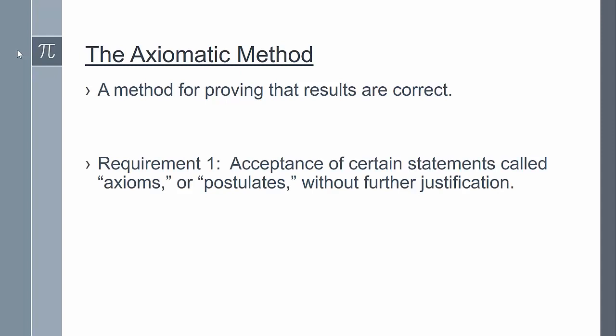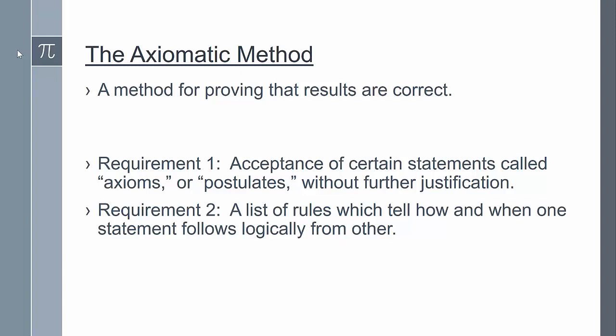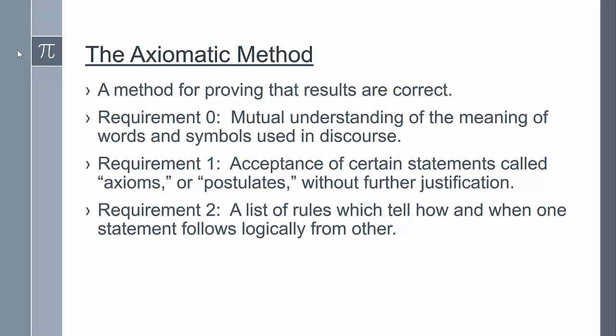First, we need to have acceptance of certain statements called axioms or postulates without further justification. And then secondly, a list of logic rules which tell us how and when one statement follows logically from another. Now, there's also one requirement that we took for granted. Let's call it requirement 0, which is a mutual understanding of the meaning of words and symbols used in discourse.